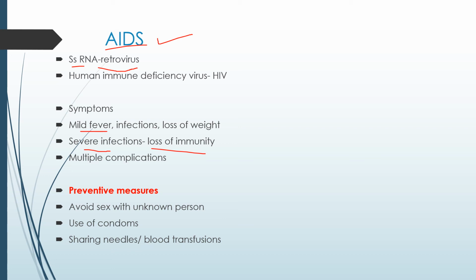Preventive measures can be taken for AIDS. These include avoiding sex with unknown persons, using condoms, not sharing needles, and being careful with blood transfusion. Mainly this is caused by the transfer of body fluid, so these preventive measures can be taken.